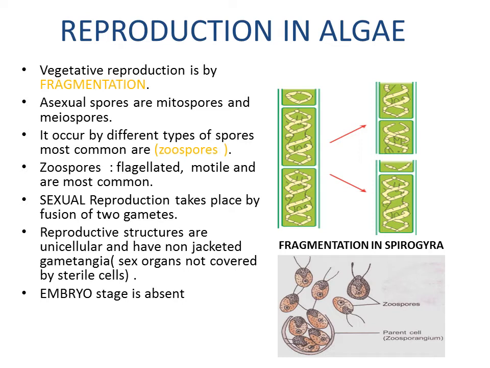One very characteristic feature which is only present in algae is that their reproductive structures are unicellular, and there is no jacket of sterile cells around the sex organs. That is, they are non-jacketed gametangia. Gametangia are the sex organs. So these sex organs are not covered by sterile cells. Next, there is no embryo stage present. I have told you in the last slide that there is only a one-cell zygote.